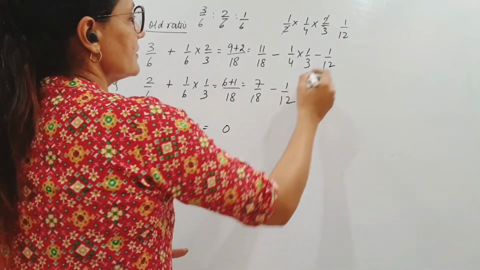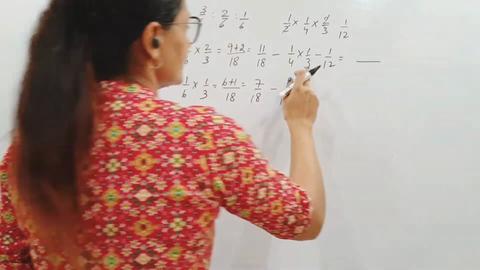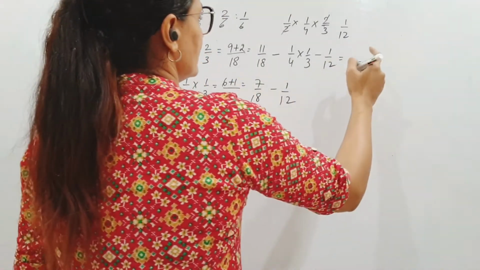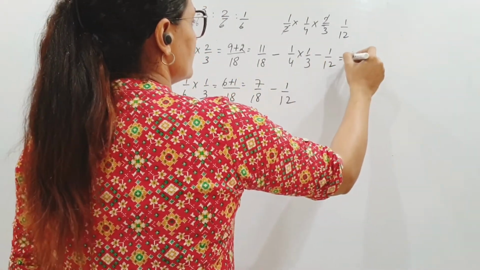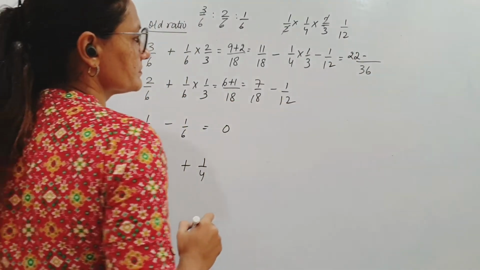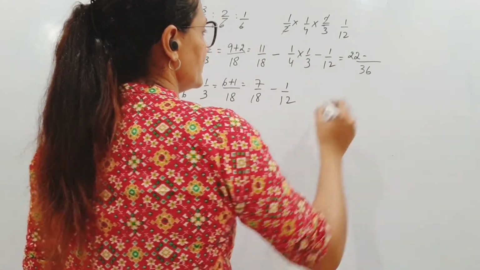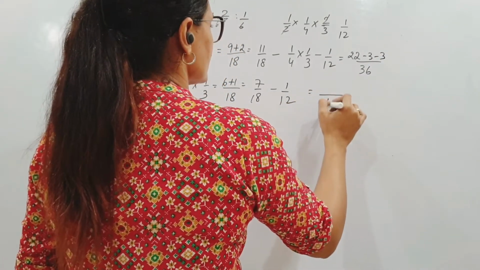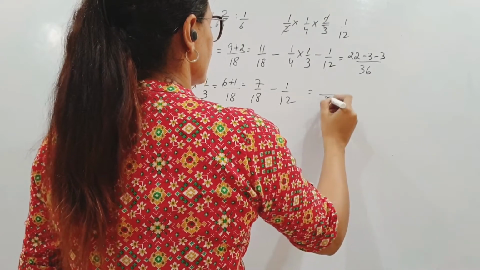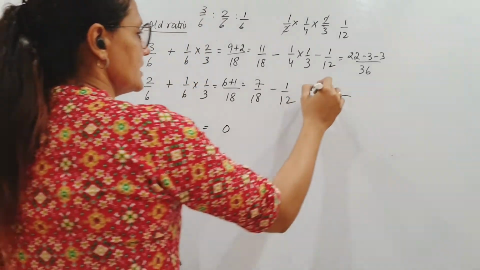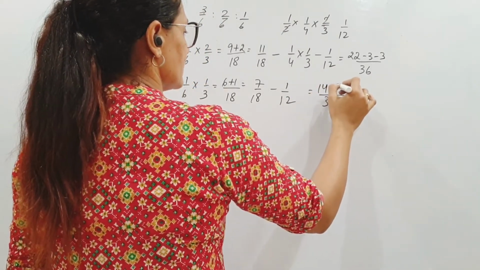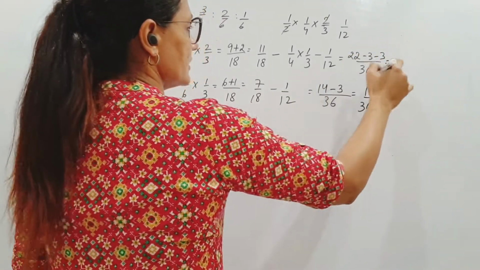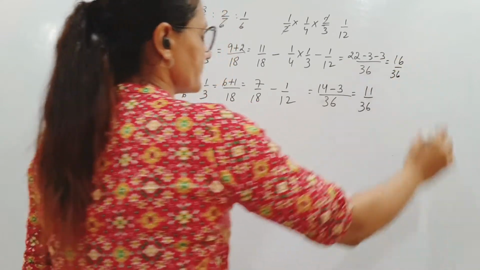So let us see how much it comes to. LCM of 12 and 18 is 36. P: 22 minus 3 and 3, that is 22 minus 6, which gives 16/36. Q: 14 minus 3 gives 11/36.